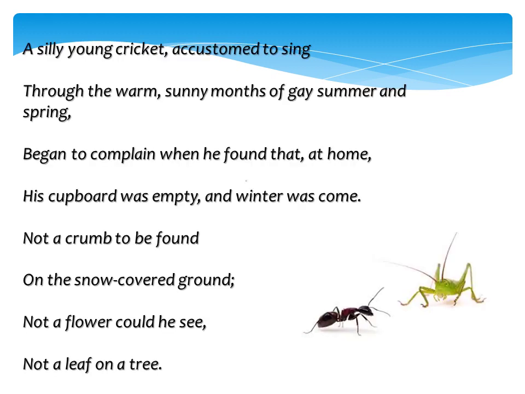Now let's understand the poem. "A silly young cricket, accustomed to sing through the warm sunny months of gay summer and spring, began to complain when he found that at home his cupboard was empty and winter was come. Not a crumb to be found on the snow-covered ground, not a flower could he see, not a leaf on a tree." This stanza explains to us about the silly young cricket.